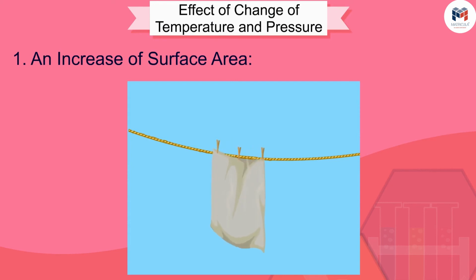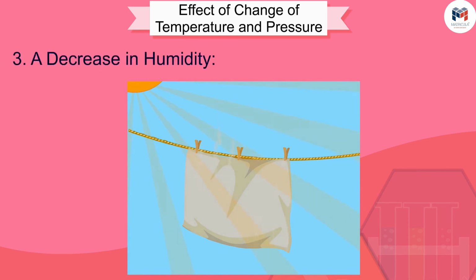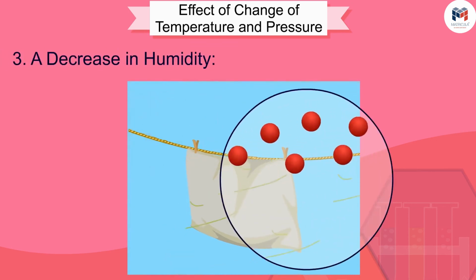For example, while putting clothes for drying up, we spread them out. An increase of temperature. With the increase of temperature, more number of particles get enough kinetic energy to go into the vapor state.